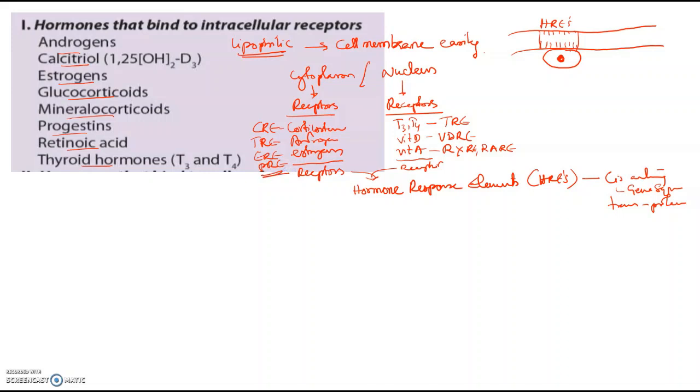So all response elements are present inside the DNA, where the receptor hormone complex will come and bind.